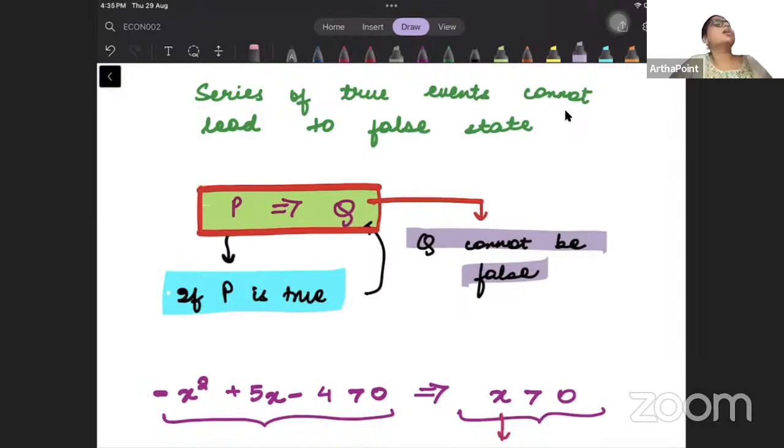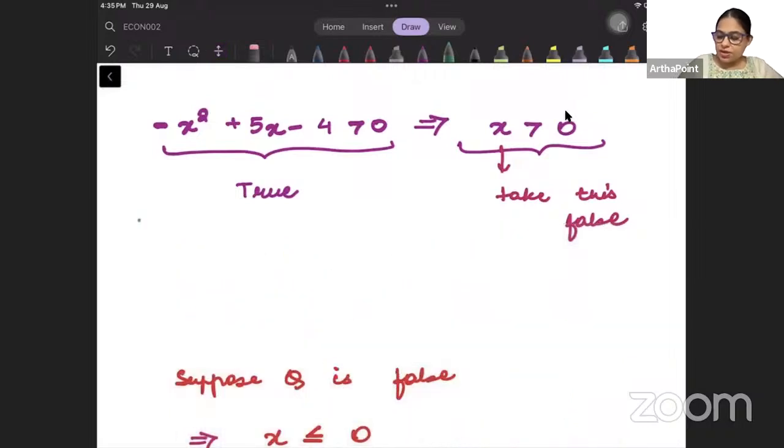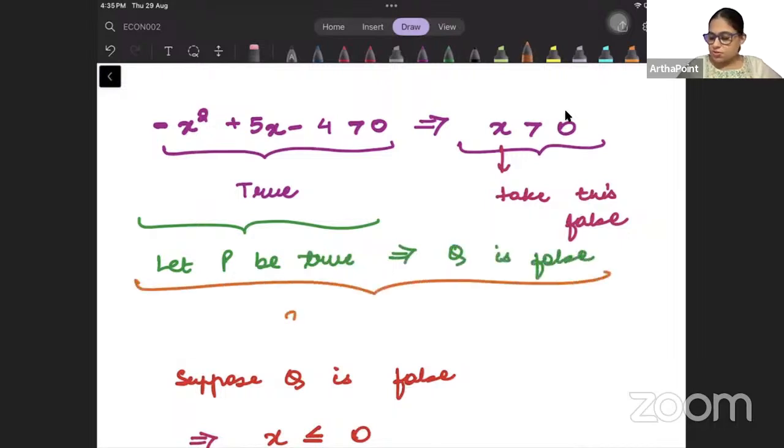Okay, let's start. So I am going to do something like this. I will take that P is true. We started by assuming P is true, and I will take that Q is false. And then I will show that this is not possible.